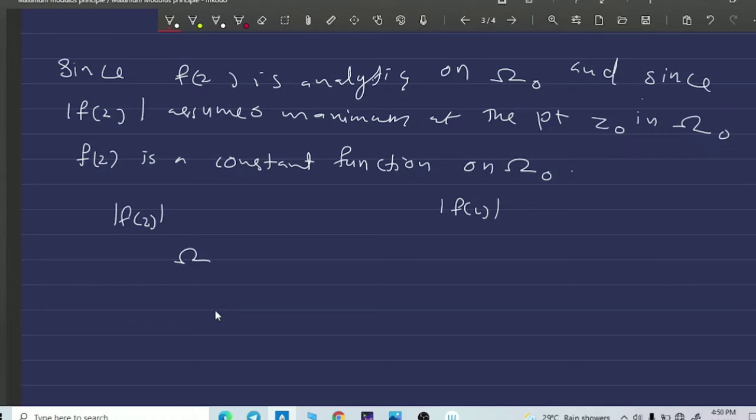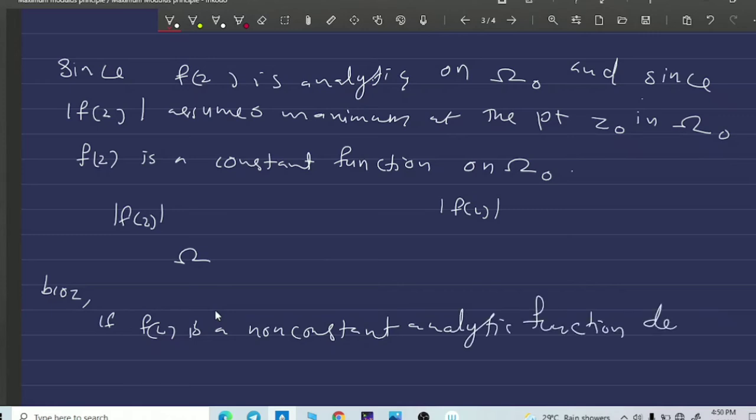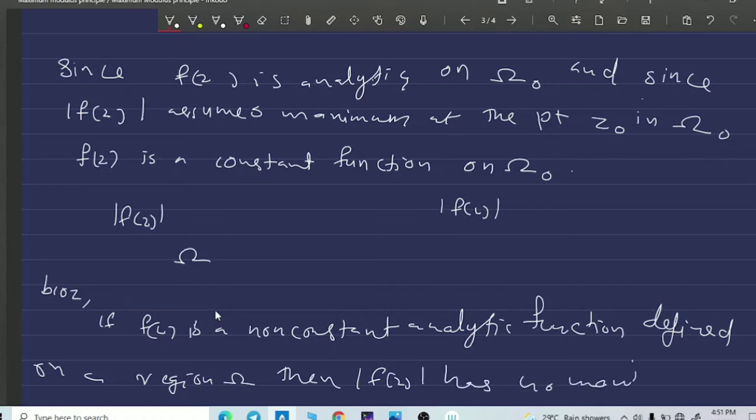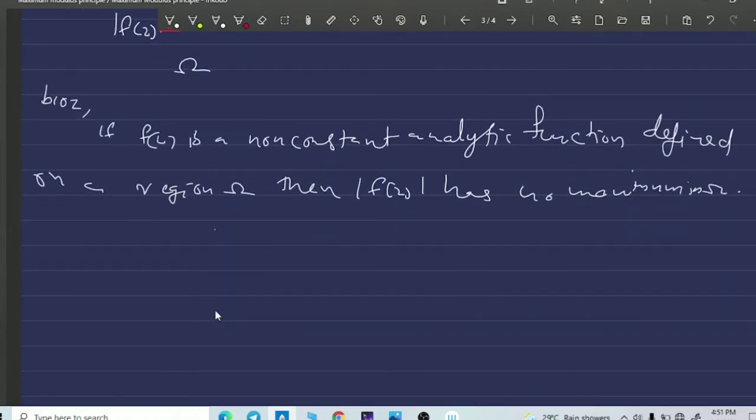Okay, so the function f of z is a constant function on the region omega naught.